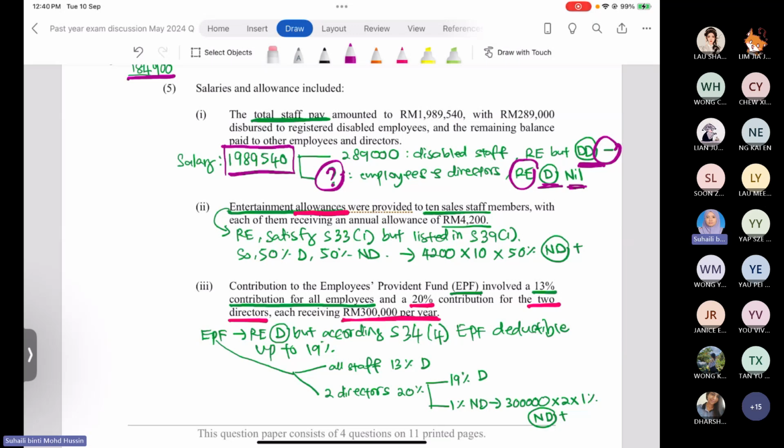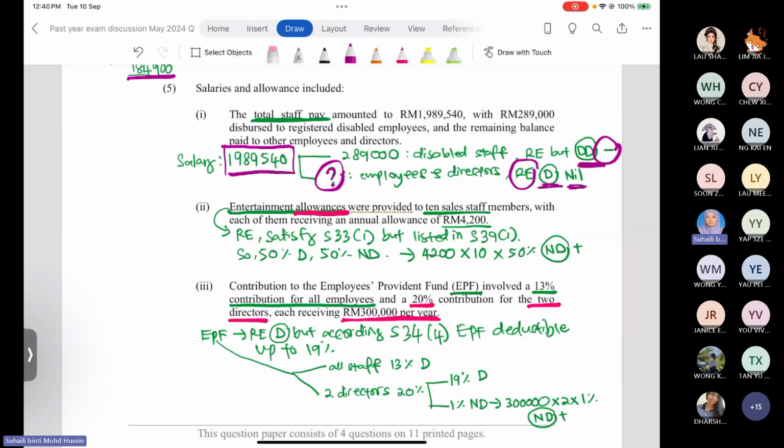So now we go for 5.2. The company makes the payment for the entertainment allowances that the company provided to 10 sales staff members, with each of them receiving an annual allowance of 4,200 ringgit.